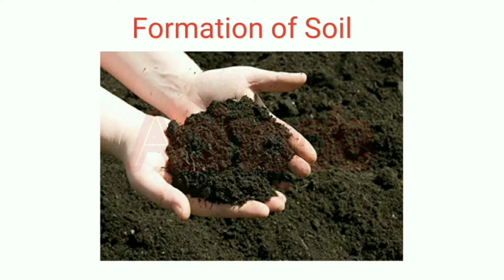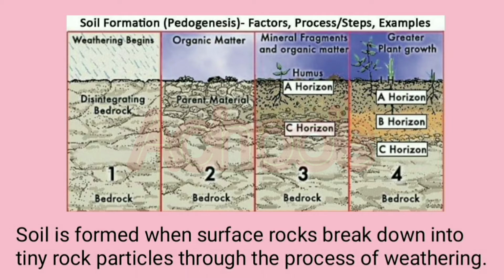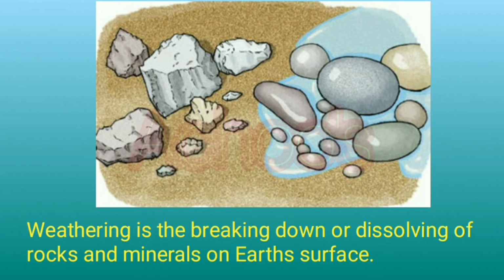But the question is, where does the soil come from? So let's see how it formed. Soil is formed when surface rocks break down into tiny rock particles through the process of weathering. Then what is weathering? Weathering is the breaking down or dissolving of rocks and minerals on Earth's surface.